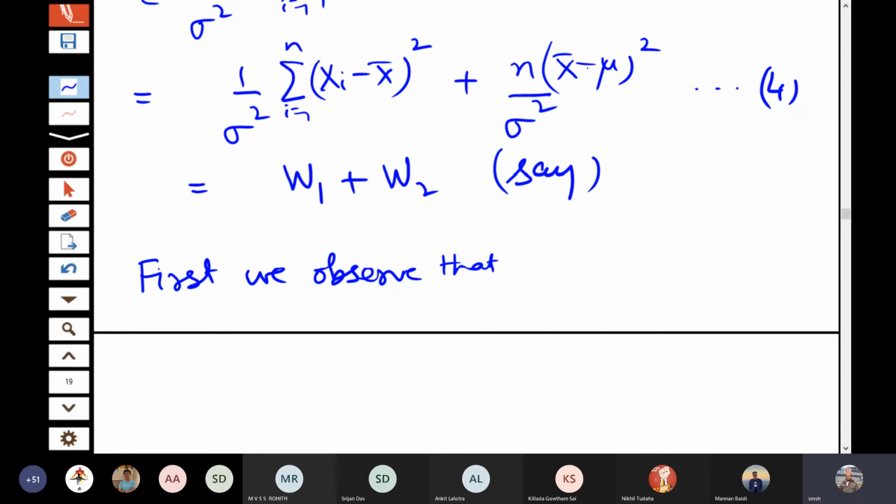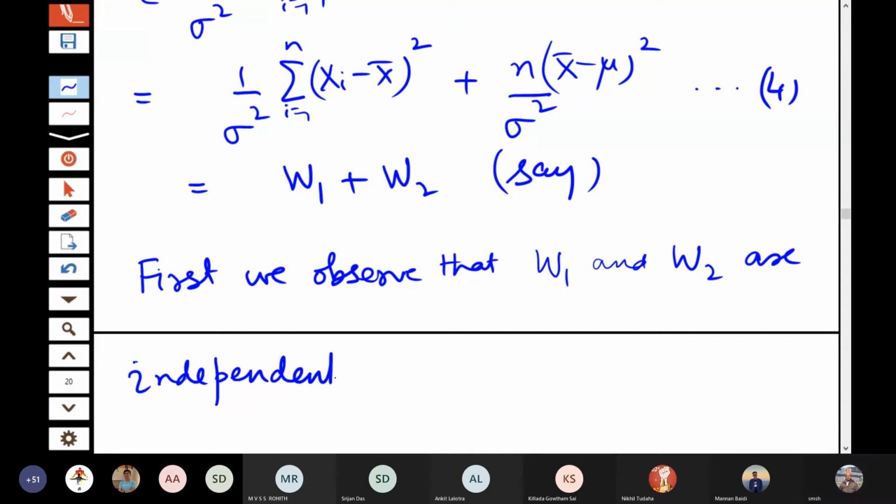Therefore, since we have proved that x bar and U1, U2, Un are independent, it means W1 and W2 are independently distributed. Is that point clear to everyone? That W1 and W2 are independently distributed?